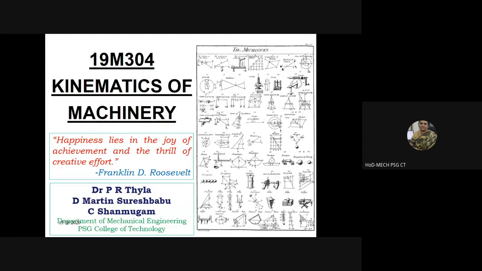Now let me start with a quote by Franklin Roosevelt. Happiness lies in the joy of achievement and the thrill of creative effort.